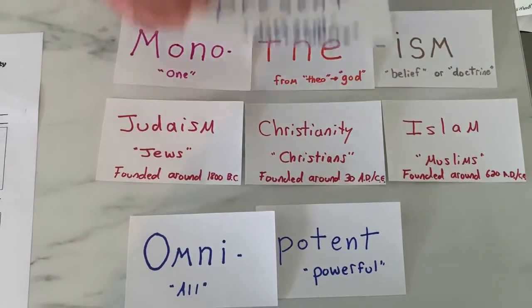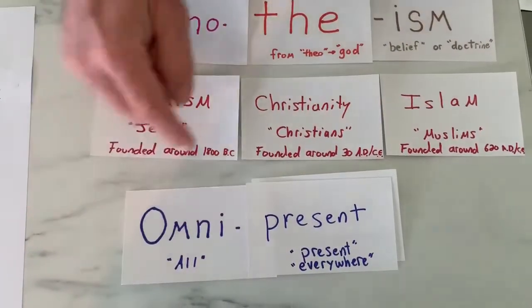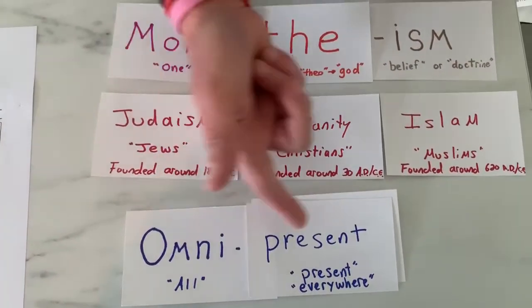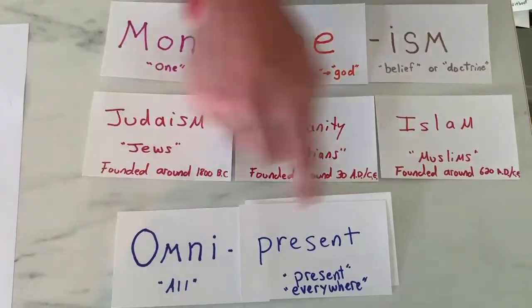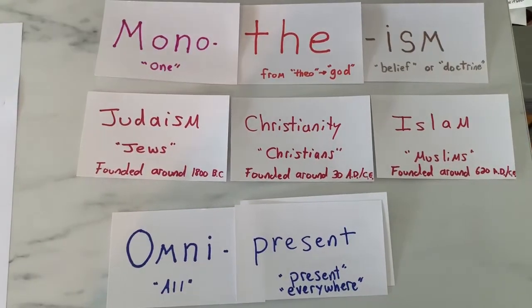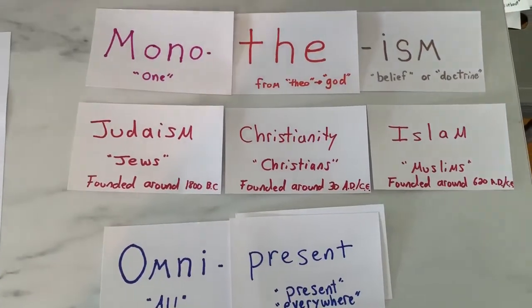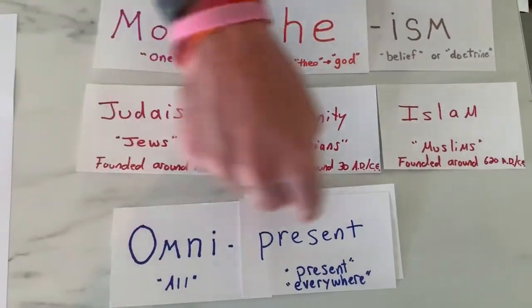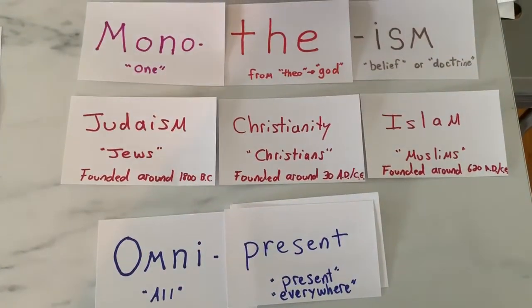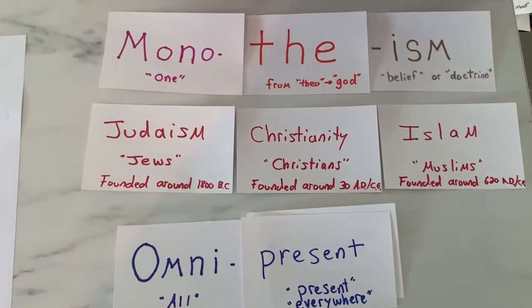Another one is present. Okay, present literally means present. It means everywhere. So God is omnipresent. There is nowhere that God is not. God is everywhere. God is everywhere all the time. He is omnipresent. That's a characteristic about God that these faiths all share.